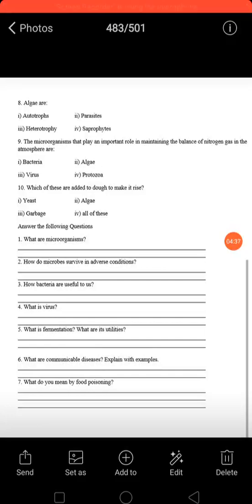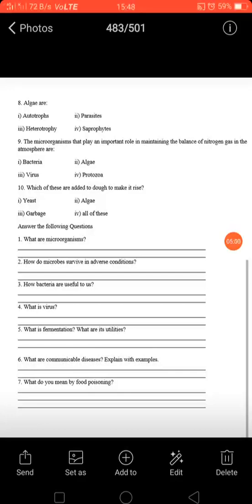And saprophytes are kind of organism which are also not able to make their food on their own, and also they would be found on the surface of body of particular organism. They depend on that organisms. Okay, so algae are kind of autotrophs which makes their food on their own. So correct option is A, autotrophs.